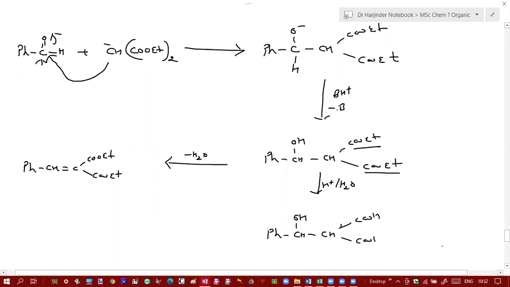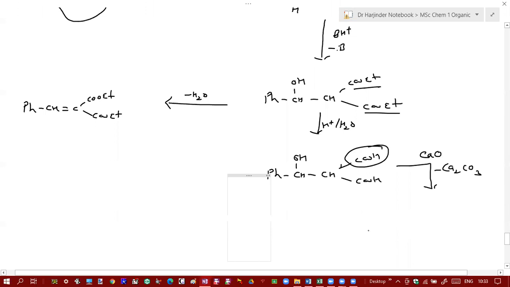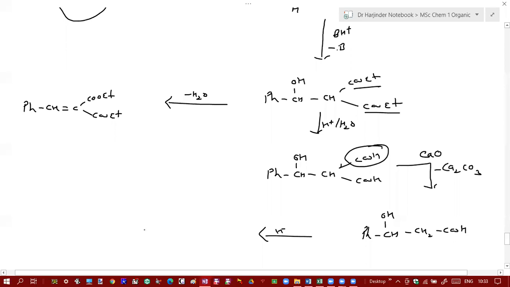And then you can carry out selective decarboxylation in presence of calcium oxide. So one of the carboxylic groups will get removed and you can get beta hydroxy carboxylic acid, and then dehydration can be performed and you will get alpha beta unsaturated carboxylic acid.